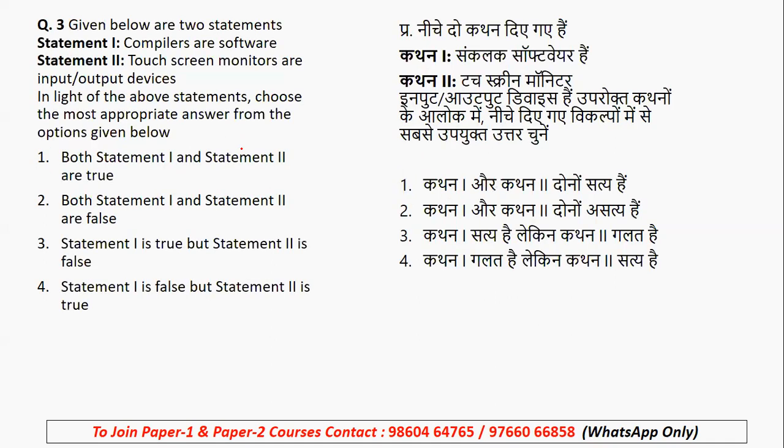Yes. Coming to question number 3. Now, question number 3, you have 2 statements, that is statement number 1 and statement number 2. We need to understand, after reading the statements, whether both the statements are right, whether they are wrong, or vice versa. So statement 1 is: compilers are software. Compilers are software is the first statement.